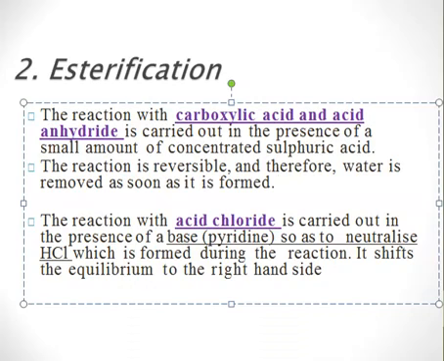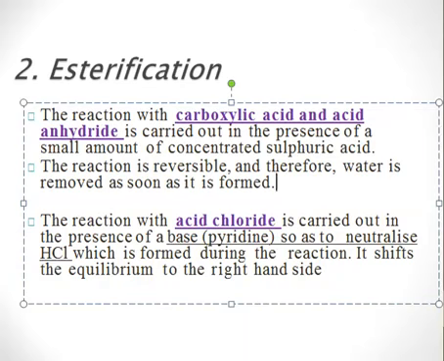So the concept of using concentrated sulfuric acid is that as soon as water is produced, sulfuric acid converts that water into hydronium ion, H3O positive, right? So water does not remain water, it becomes H3O positive. We cannot make the reaction reverse, right? So this is the purpose of using concentrated sulfuric acid. If you do not use concentrated sulfuric acid, the reaction will go reverse.